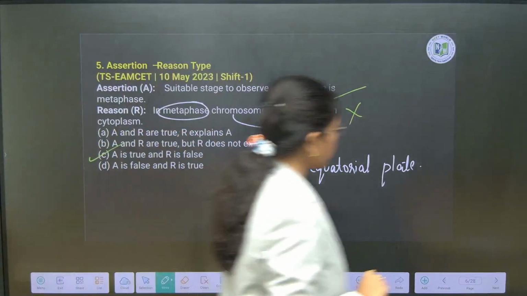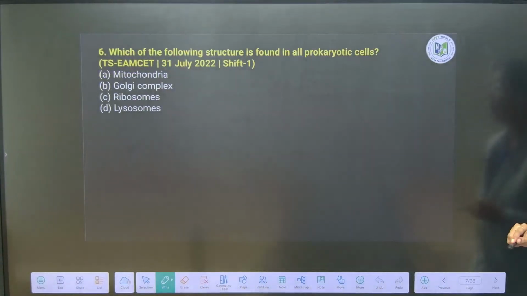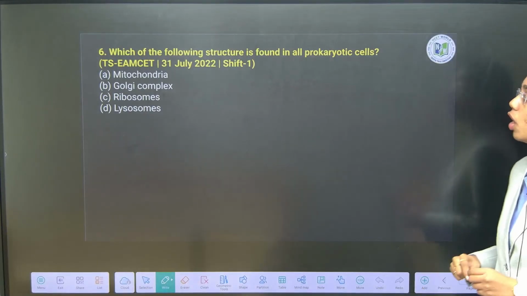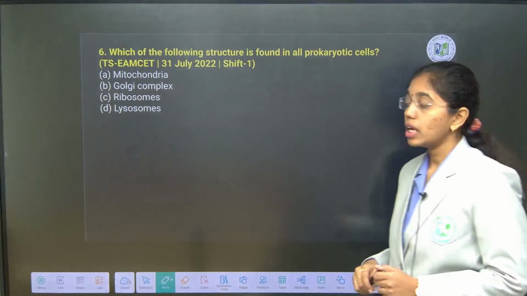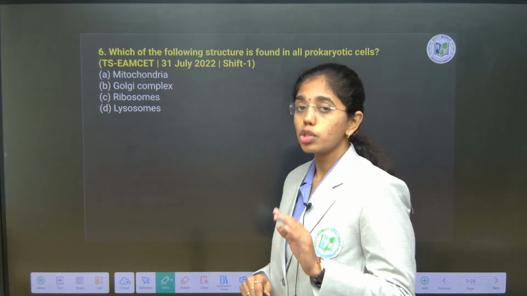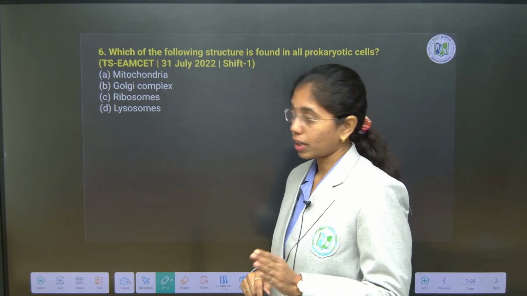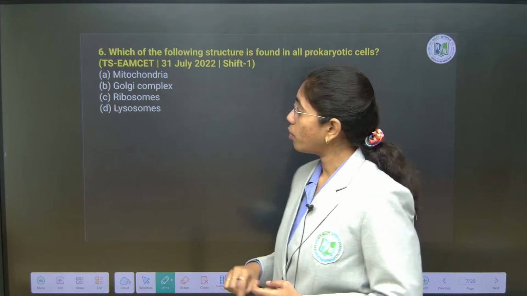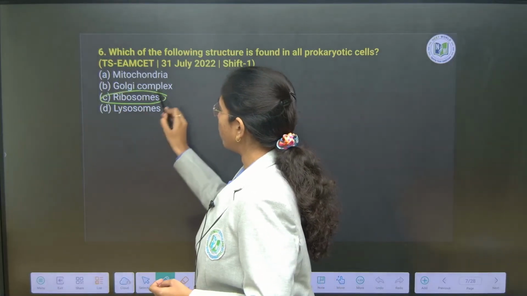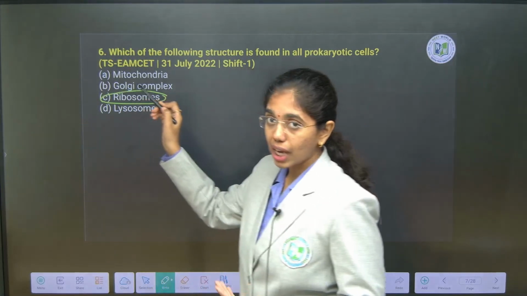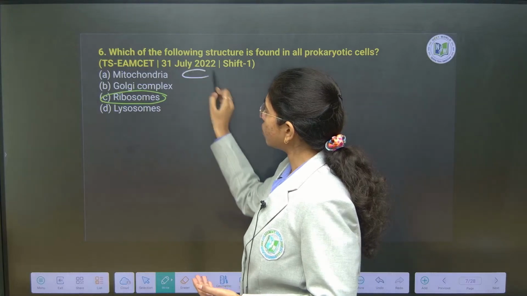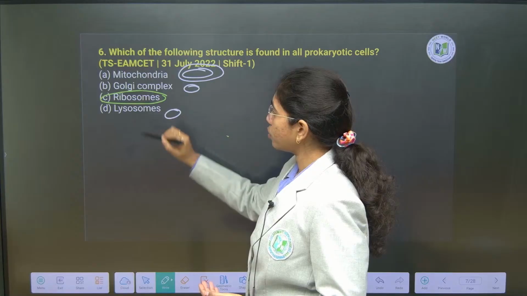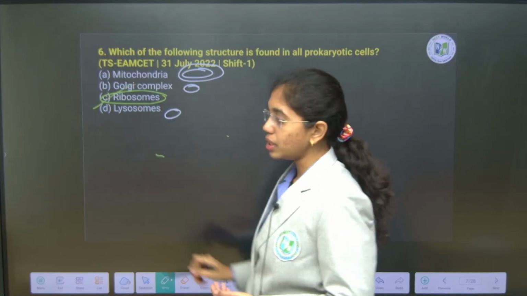Next question you look into. Which of the following structures is found in all prokaryotic cells? In all prokaryotic cells, you will see only non-membrane bound organelles. Right away in these options, the non-membrane bound organelle is ribosome. Apart from that, mitochondria is of course double membrane bound. Golgi body is single membrane bound, lysosome single membrane bound. So here the option is C.